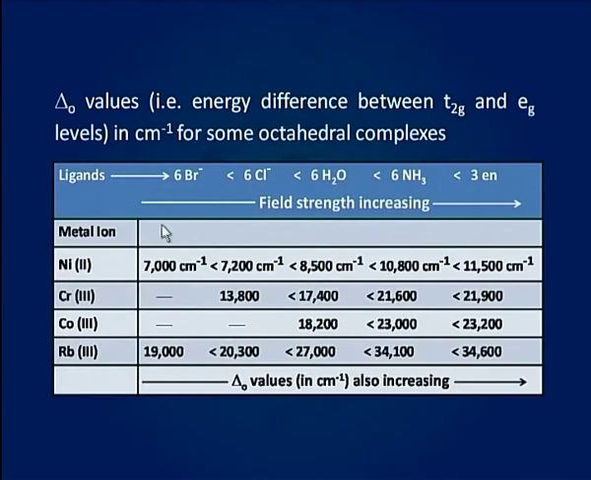The increase in the value of Δo on proceeding from left to right in the spectrochemical series is quite evident from the values of Δo for some octahedral complexes given in this table. In this table, you can see the values of Δo increase for all the metal ions as the ligand changes from weak field to stronger field.